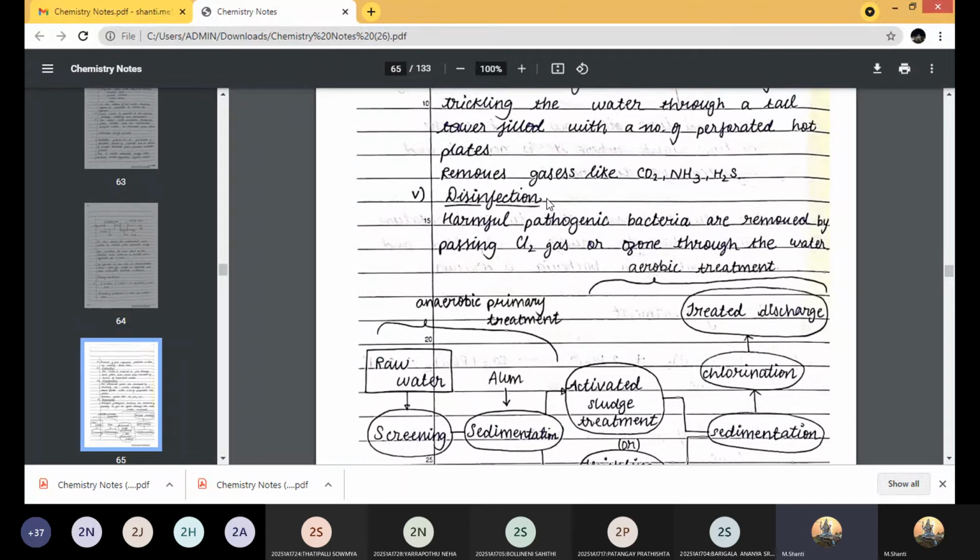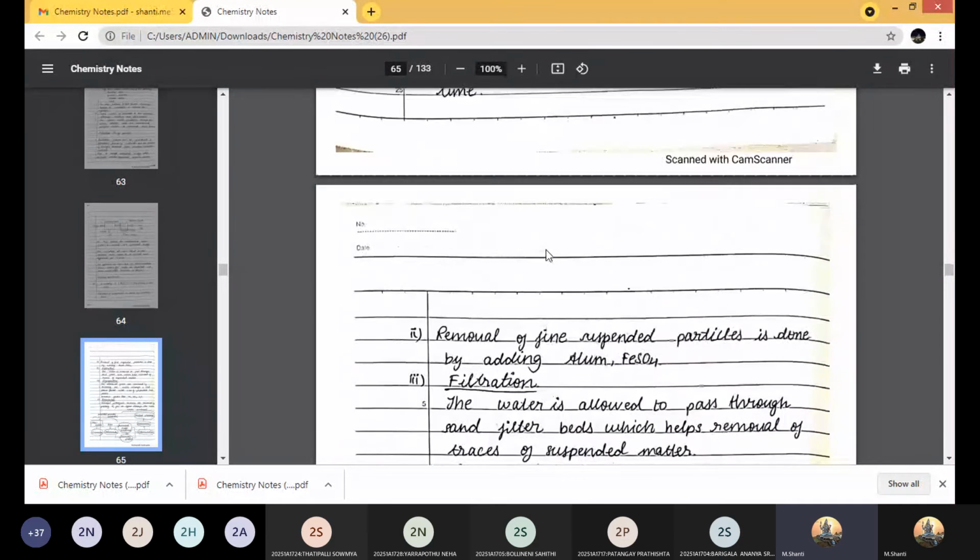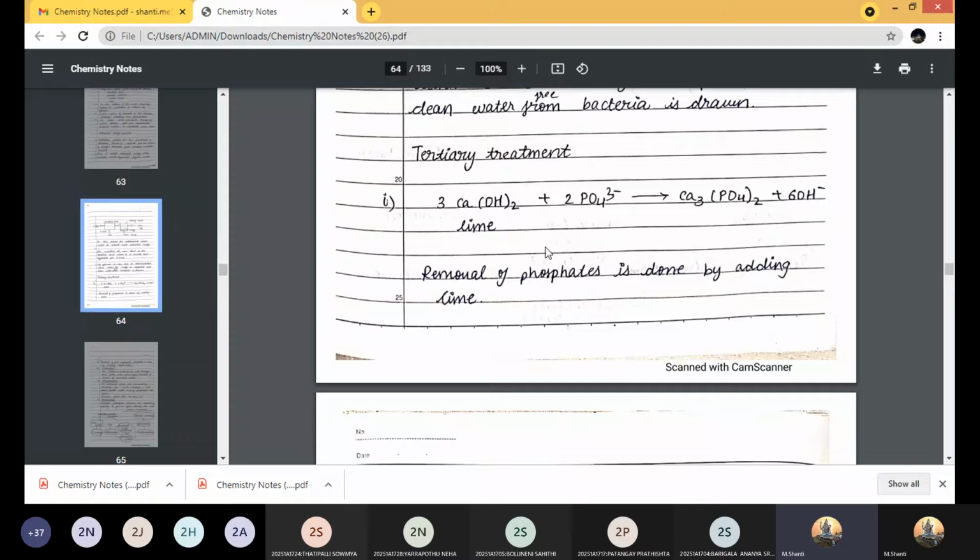So disinfection is the last stage of the tertiary treatment, where you are trying to eliminate the pathogenic bacteria or the microorganisms which are dreadful in nature, the ones causing diseases. These can be removed by passing chlorine gas or ozone through the sewage water for the treatment of the sewage. Okay, so in the tertiary treatment you have different kinds of steps.